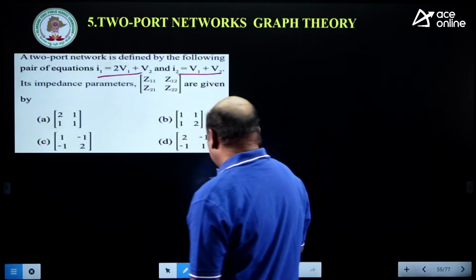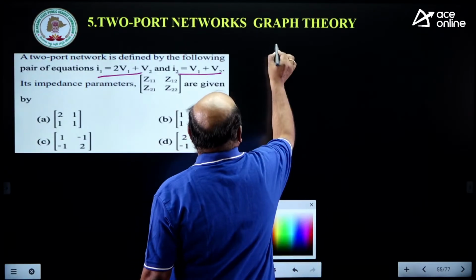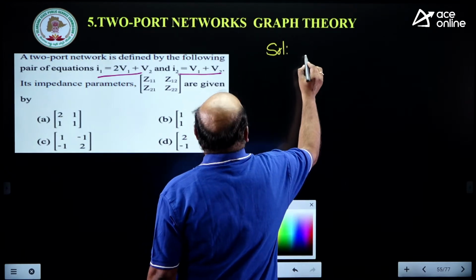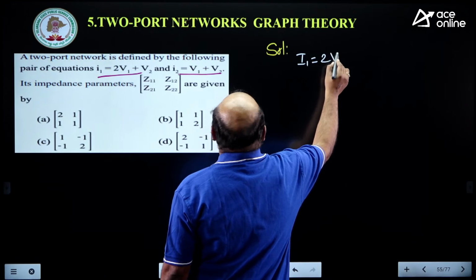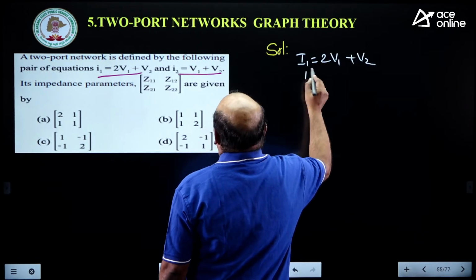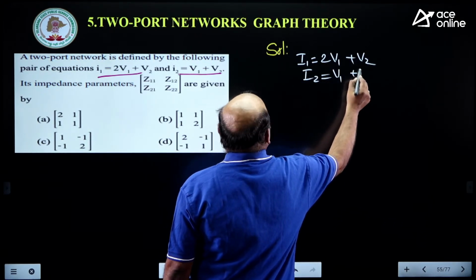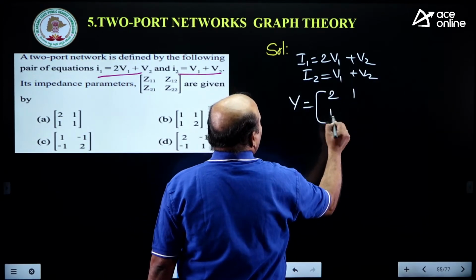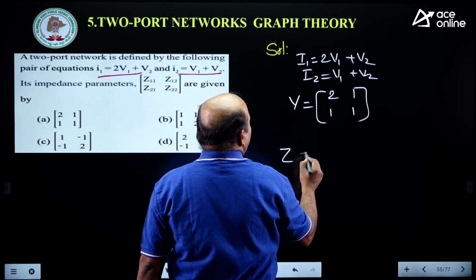Now using that, under the solution we will consider that I1 is equal to 2V1 plus V2, I2 is equal to V1 plus V2. That means the Y parameter matrix comes as 2 1 1 1. Z is what? Y inverse.